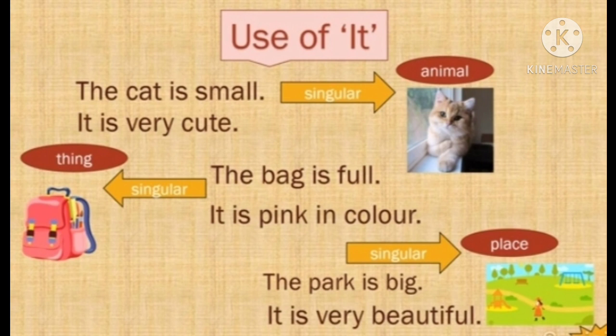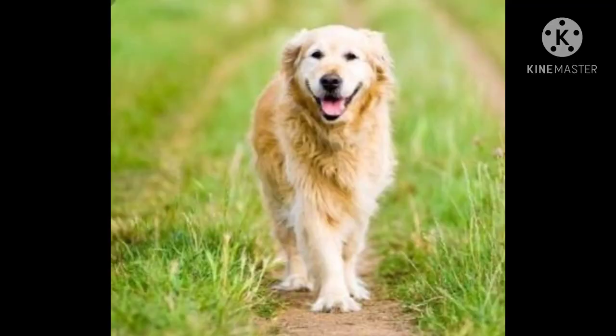When you talk about an animal or a thing, then you use it. जब आप किसी एनिमल या चीज़ के बारे में बात करते हो तब it यूज़ करते हैं. Example, it is a dog. It is a ball. In this way.